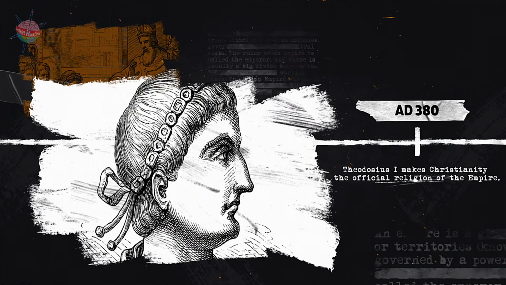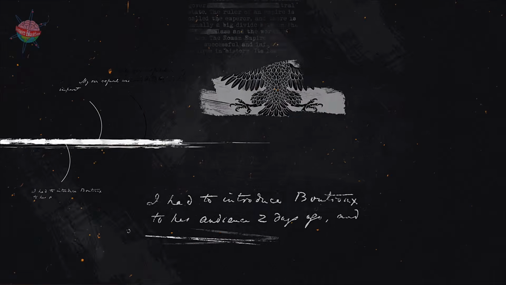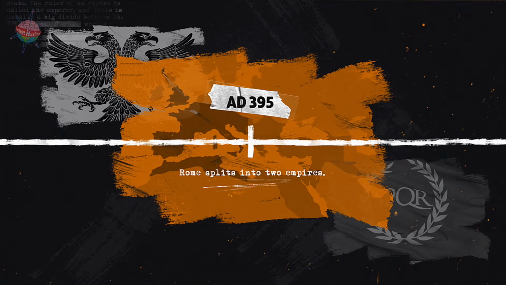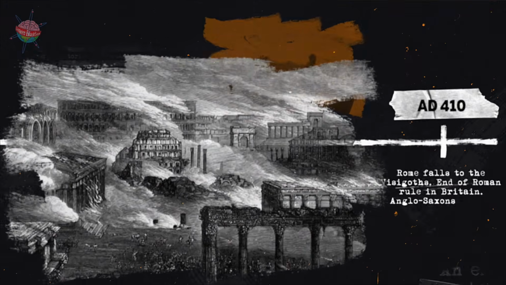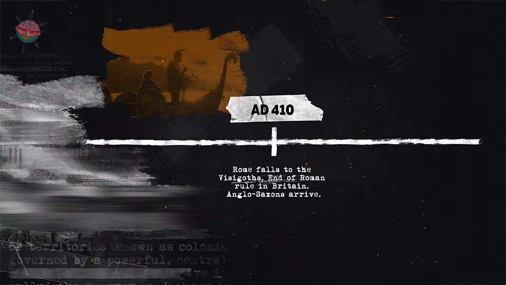AD 380. Theodosius I makes Christianity the official religion of the empire. AD 395. Rome splits into two empires. AD 410. Rome falls to the Visigoths. End of Roman rule in Britain.